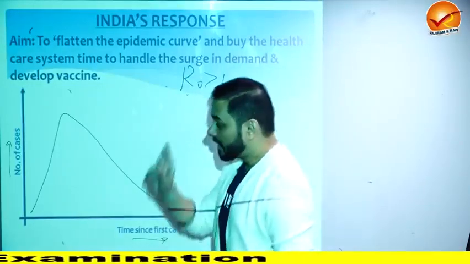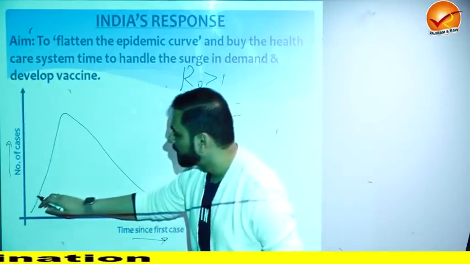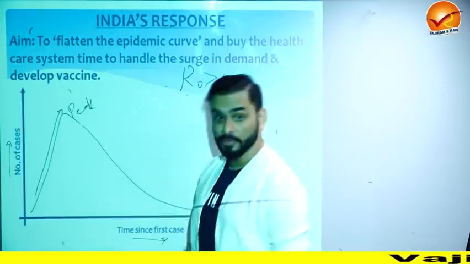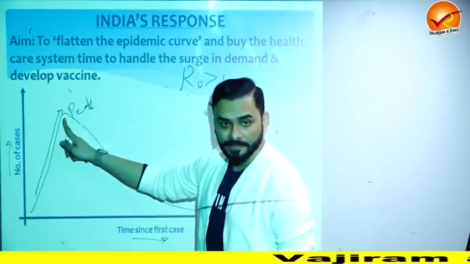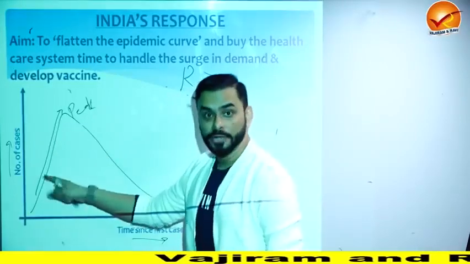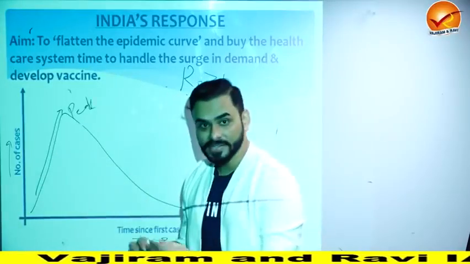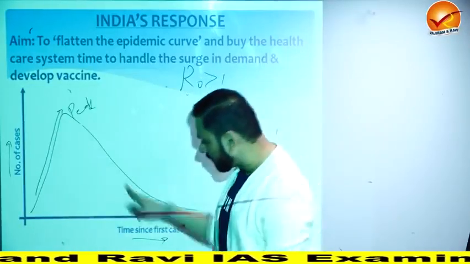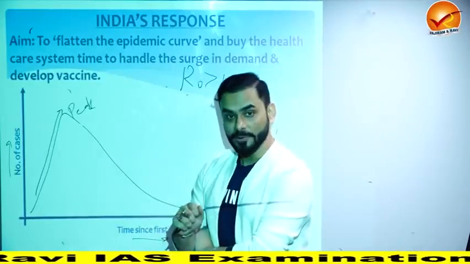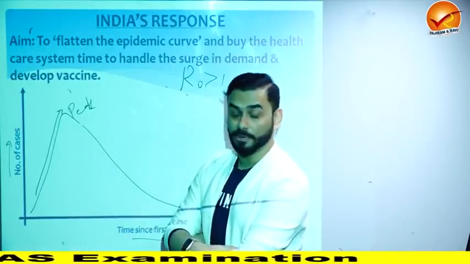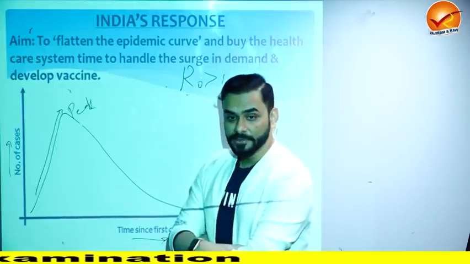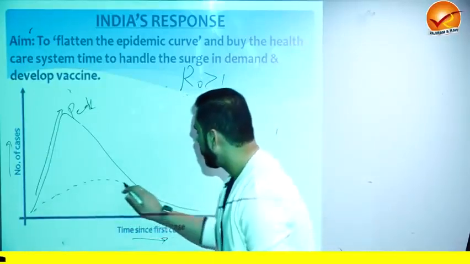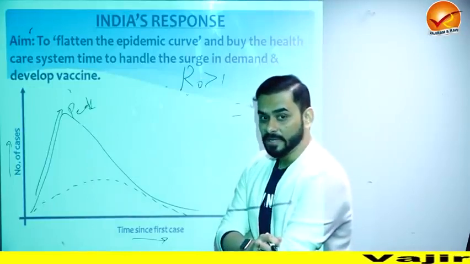Because of that, if we would not have gone for lockdown, the number of cases would have risen very, very quickly to peak. Very quickly. So number of cases would have risen and Government of India would not have got time to develop a vaccine, or our healthcare system was not ready to handle so many number of cases. And then it would have started to come down. But we would have reached peak. By now, entire India would have been infected by COVID because of population. So what did Government of India do? Instead of this, today, what we see in India is this. And how did it happen? So what Government of India